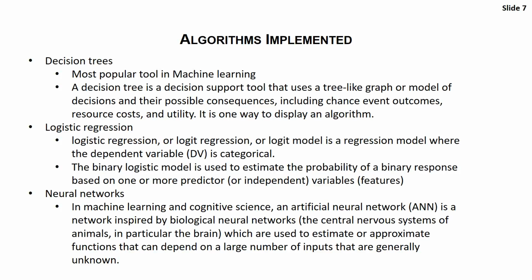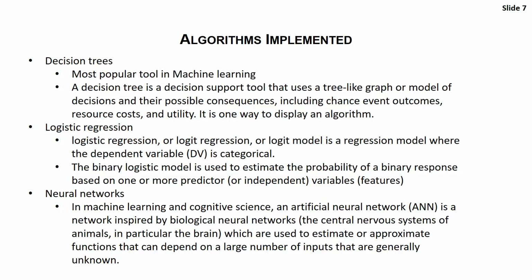We implemented 3 algorithms from scratch. As we are 3 members in the group, everyone implemented 1 algorithm. Those are decision trees, logistic regression, and neural networks. I'll give you an overview of these algorithms, and we'll talk about them later in detail.